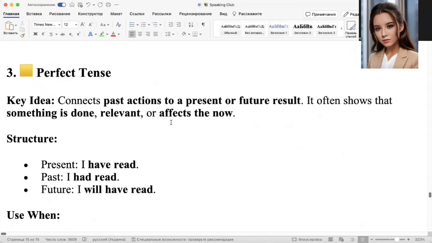For example, I have already read the book when my mom is working. So in the time when mother was working, we have a result. We have read a book. So we have a result, accent on a result, on the end of action. We have a result.